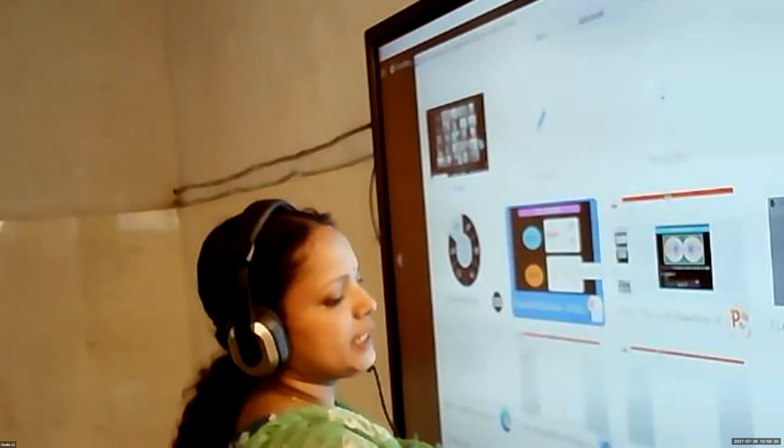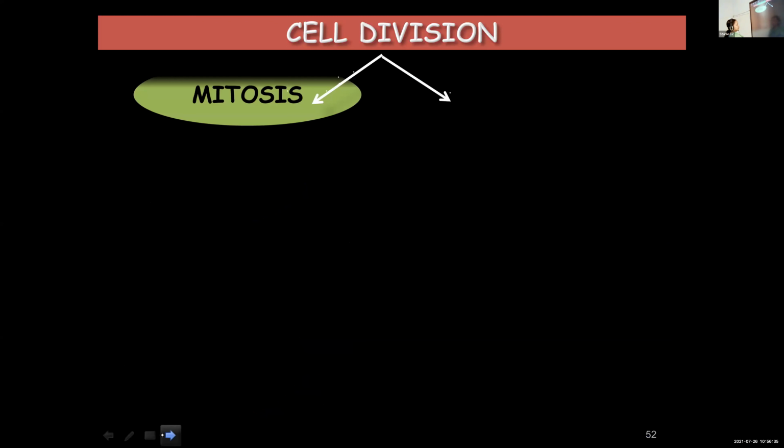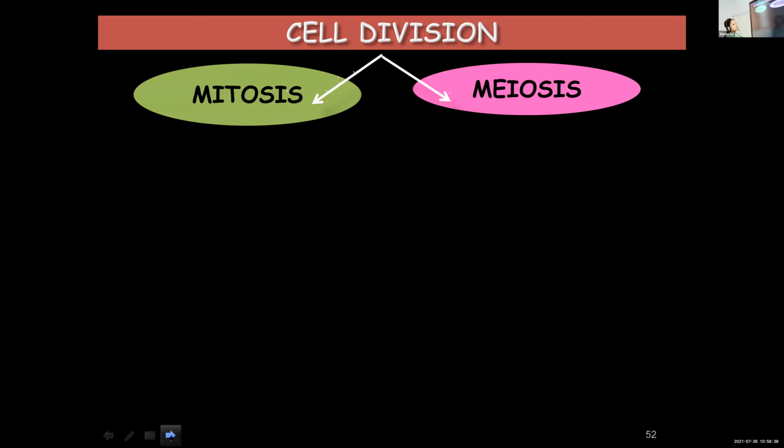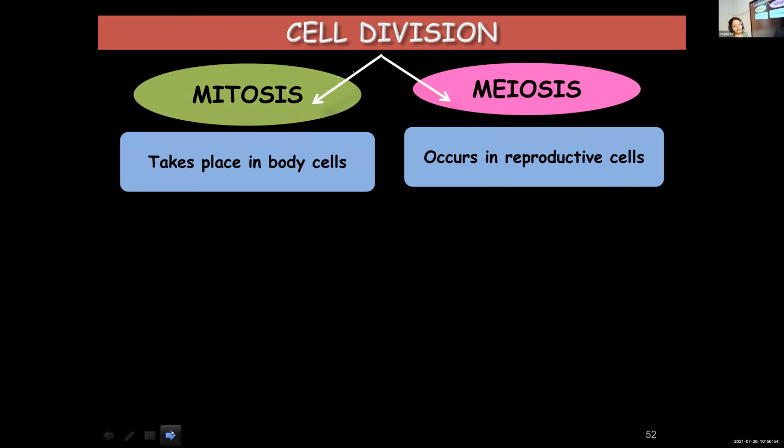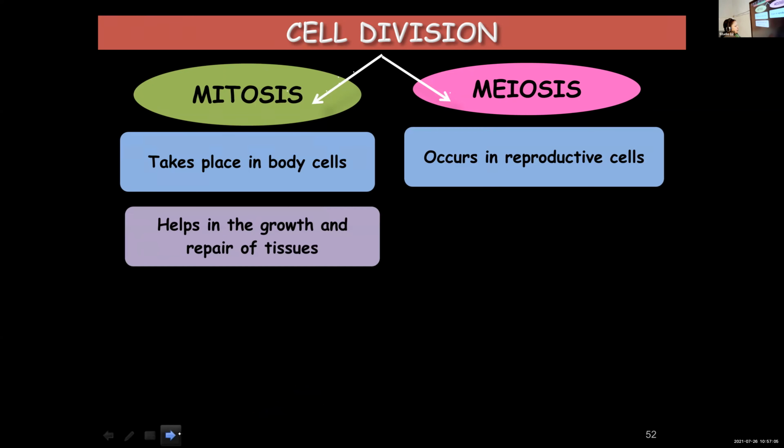We will see the differences between mitosis and meiosis. I want you to learn along with me. We had already seen some of the points. Mitosis is the cell division taking place in body cells, whereas meiosis takes place in reproductive cells. Point number 2: mitosis is needed for the growth and repair of tissues.